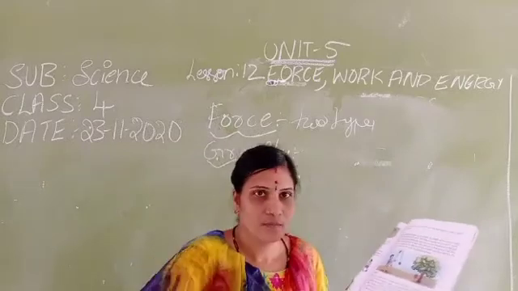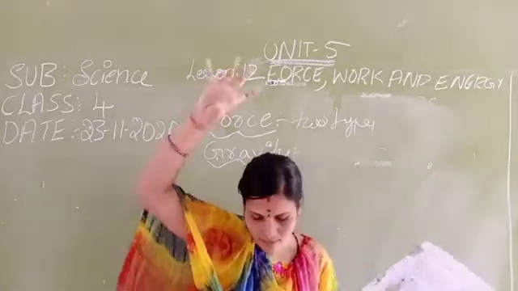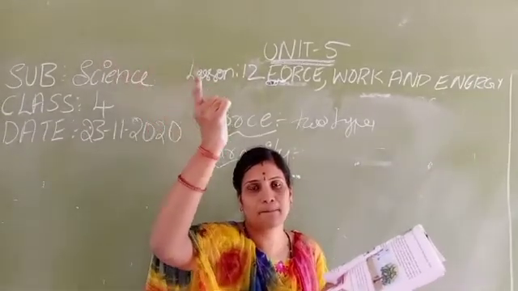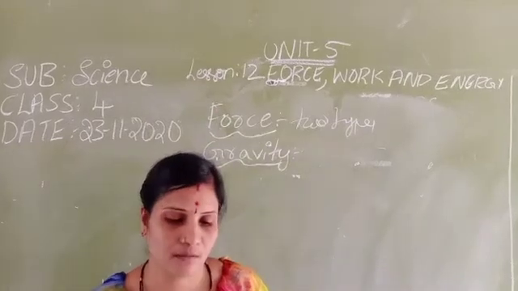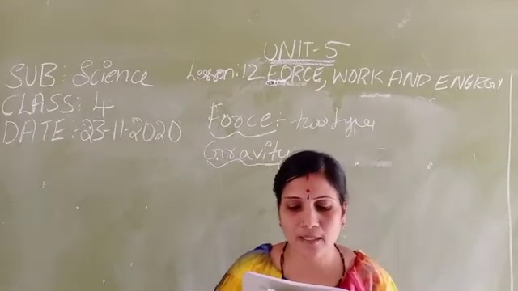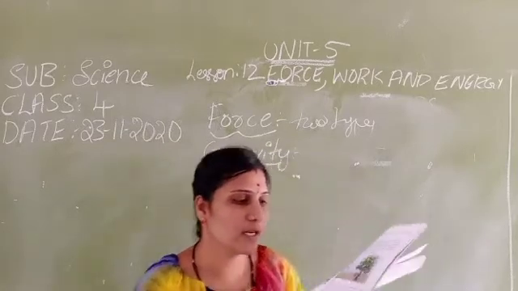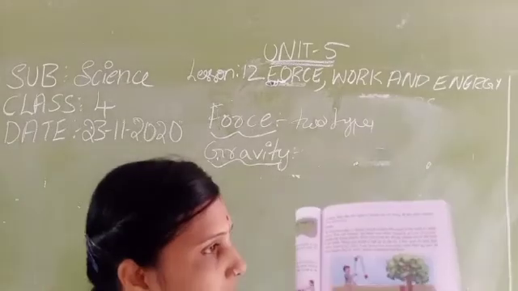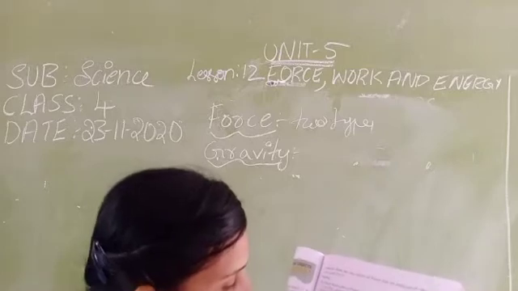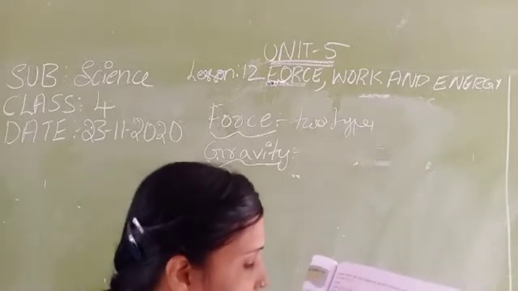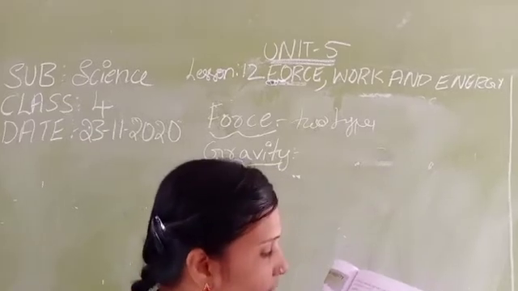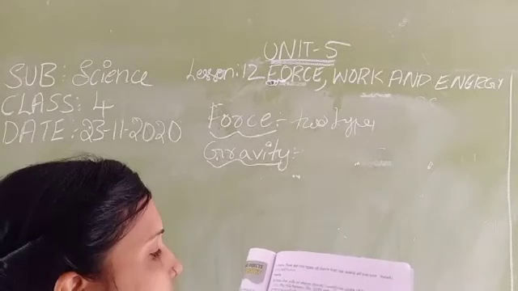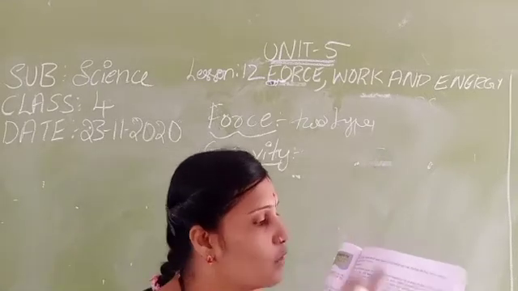See here, a ball is there. When we throw it on the ground, again it comes up. So this is known as gravity. అర్థమైందా? The pull between the earth and the object is the force of gravity. చూడండి ఇక్కడ a boy, see. Here he is playing. Again it is coming to the ground. Yes or no? So this is known as gravity. The pull between the earth and the object is called force of gravity.